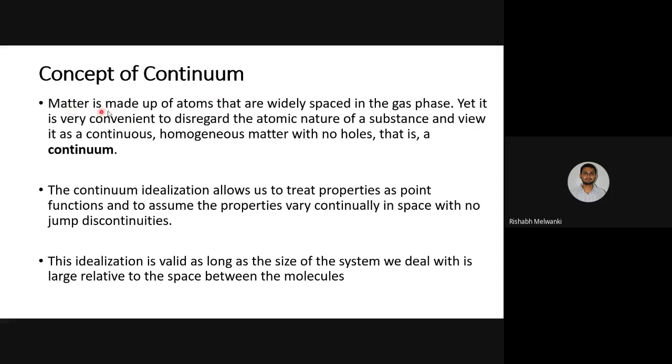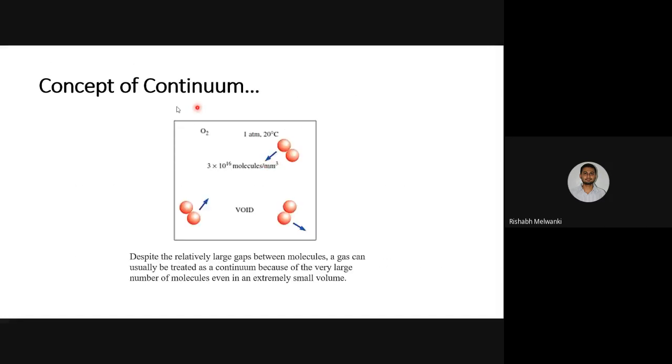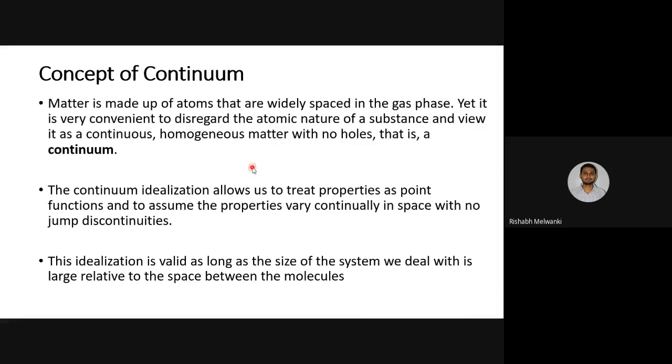Matter is made up of atoms that are widely spaced in the gas phase. Here I will give you one example. A room is there, and there is oxygen gas in that particular room. But the molecules are not nearby; they have some space in between them. Yet it is convenient to disregard the atomic nature of a substance and view it as continuous.